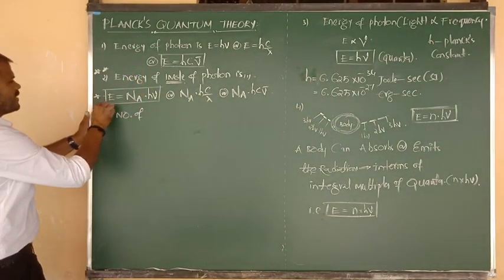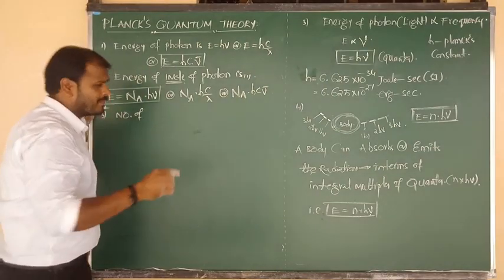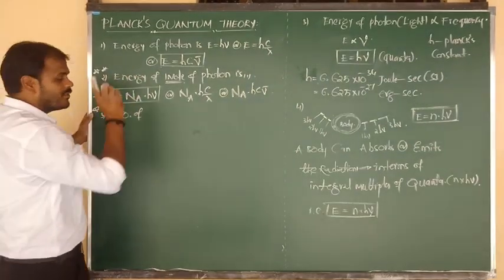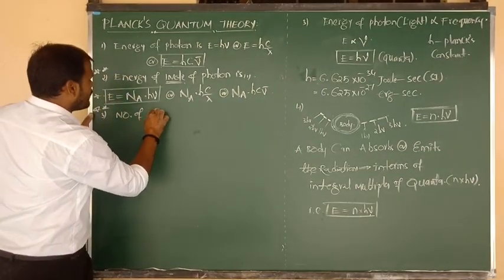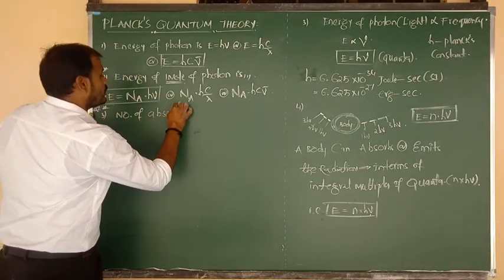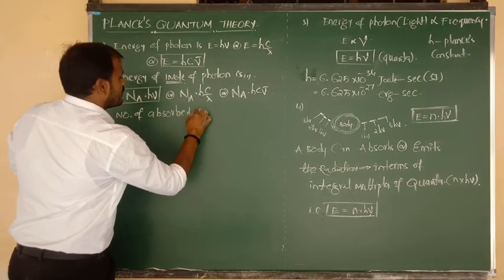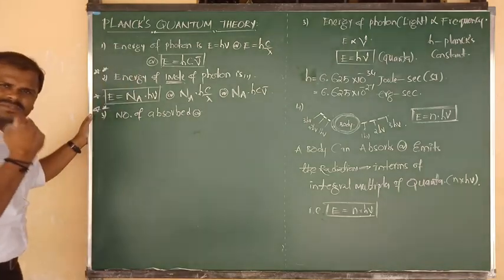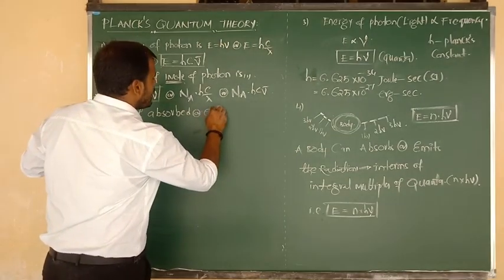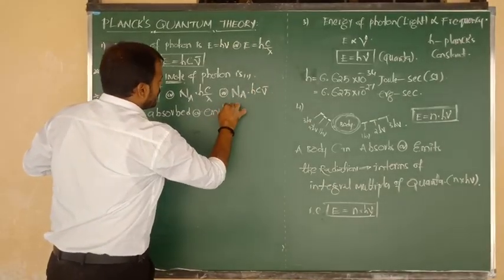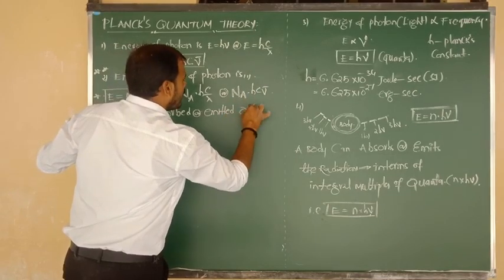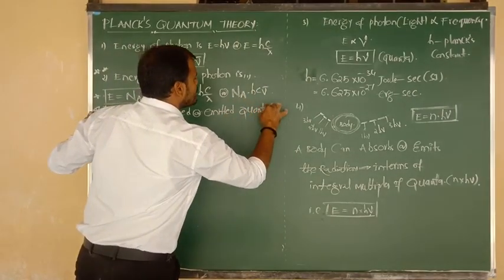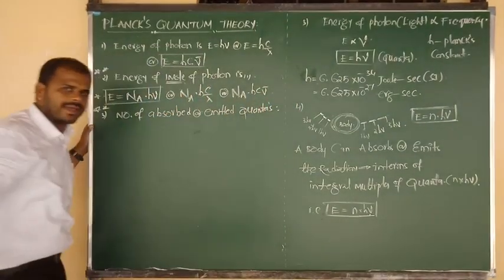So the formula to calculate the number of absorbed or emitted quanta. This is also a very important formula, 100%, either the second or the third. These two are important. Number of absorbed or emitted, I mean released, quanta, and we can also say emitted photons, as you wish.